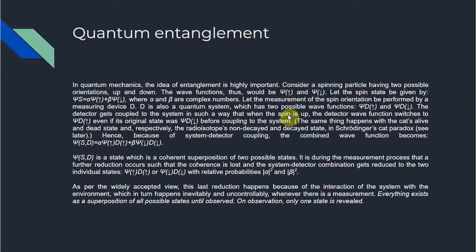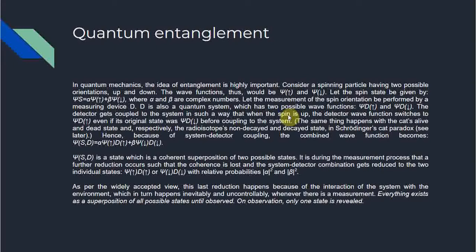D is also a quantum system which has two possible wave functions, psi d up and psi d down. The detector gets coupled to the system in such a way that when the spin is up, the detector wave function switches to psi d up even if its original state was psi d down before coupling to the system.